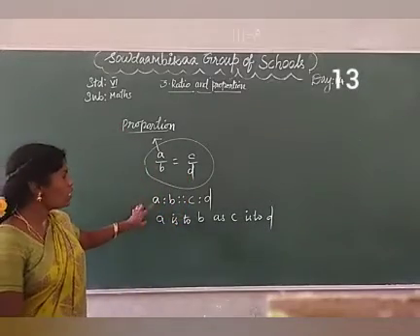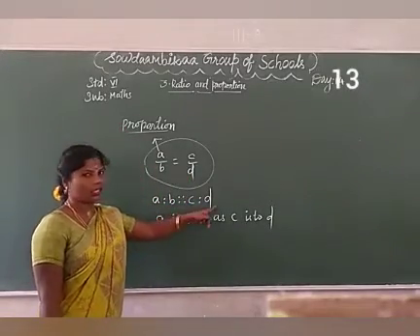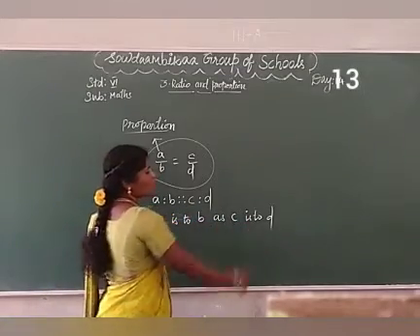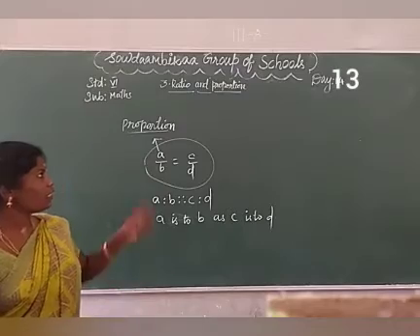How to denote this? A is to B as C is to D. How to read this? A is to B as C is to D. Okay, that is the proportion.